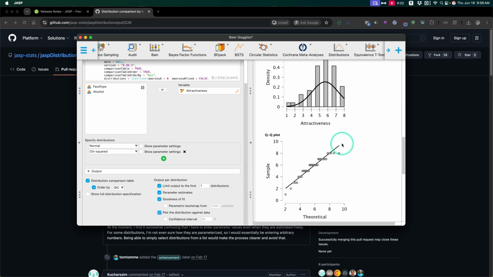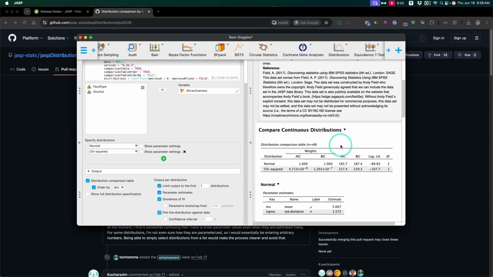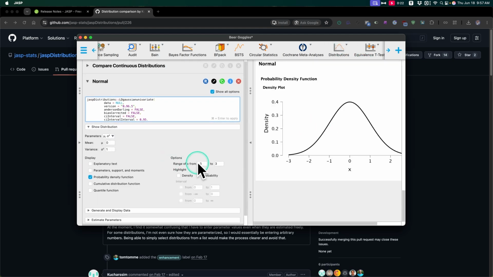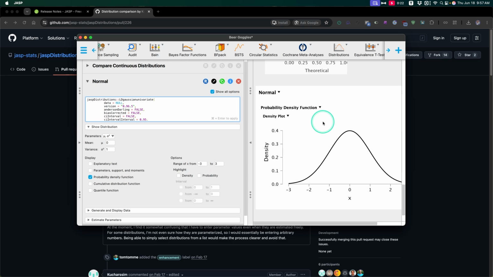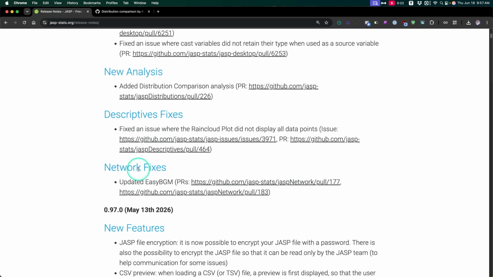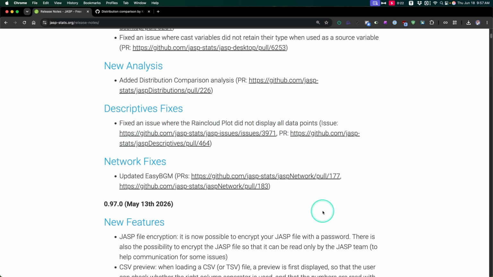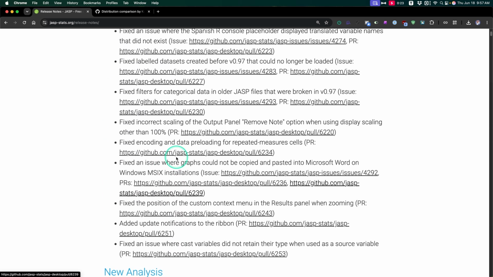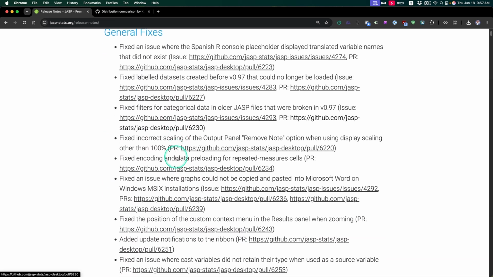So yeah, this is a model fit package as opposed to just looking at different normal distributions and then playing with that, as my previous video on this topic highlights. Okay, that's cool. And then a couple of specific fixes in the descriptives where raincloud was not displaying all data points. That feels like that's from the previous, and then updated EasyBGM in the network. And then a few other fixes.